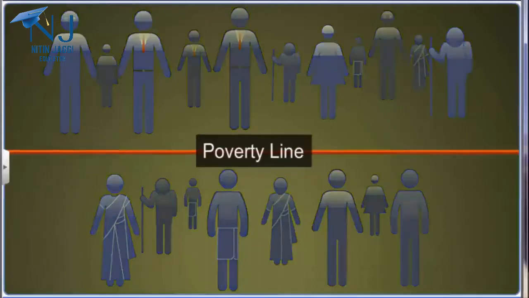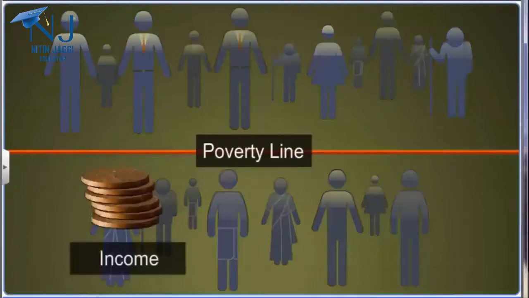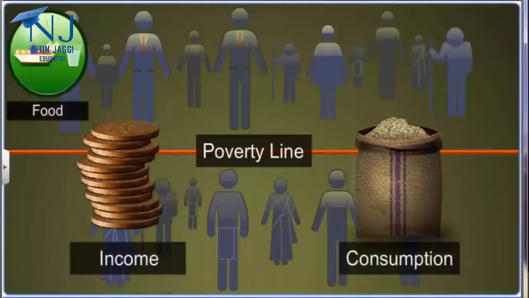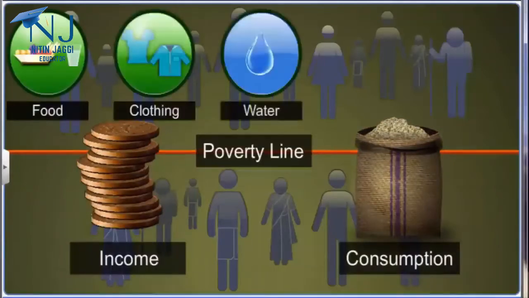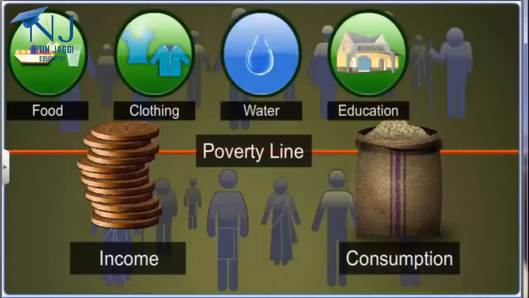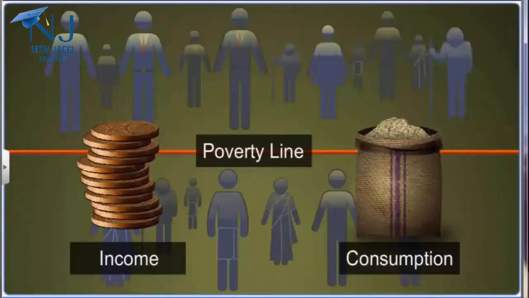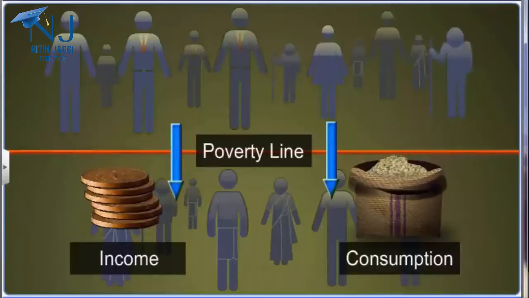The concept of poverty line is based on the fact that a person must have a minimum level of income and consumption to satisfy the basic needs of food, clothing, clean water, education, and healthcare. When the income or consumption of a person falls below this minimum level, the person is considered to be poor.